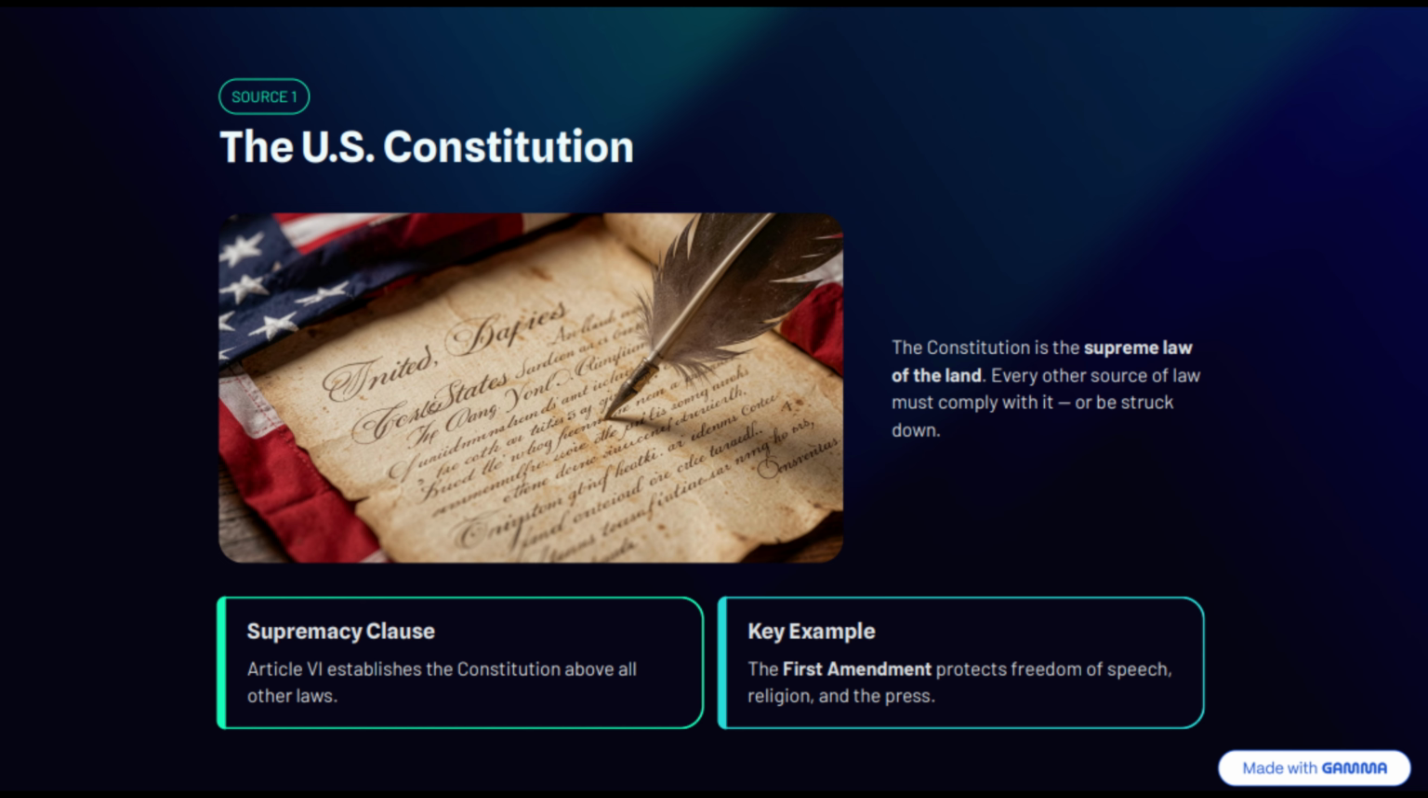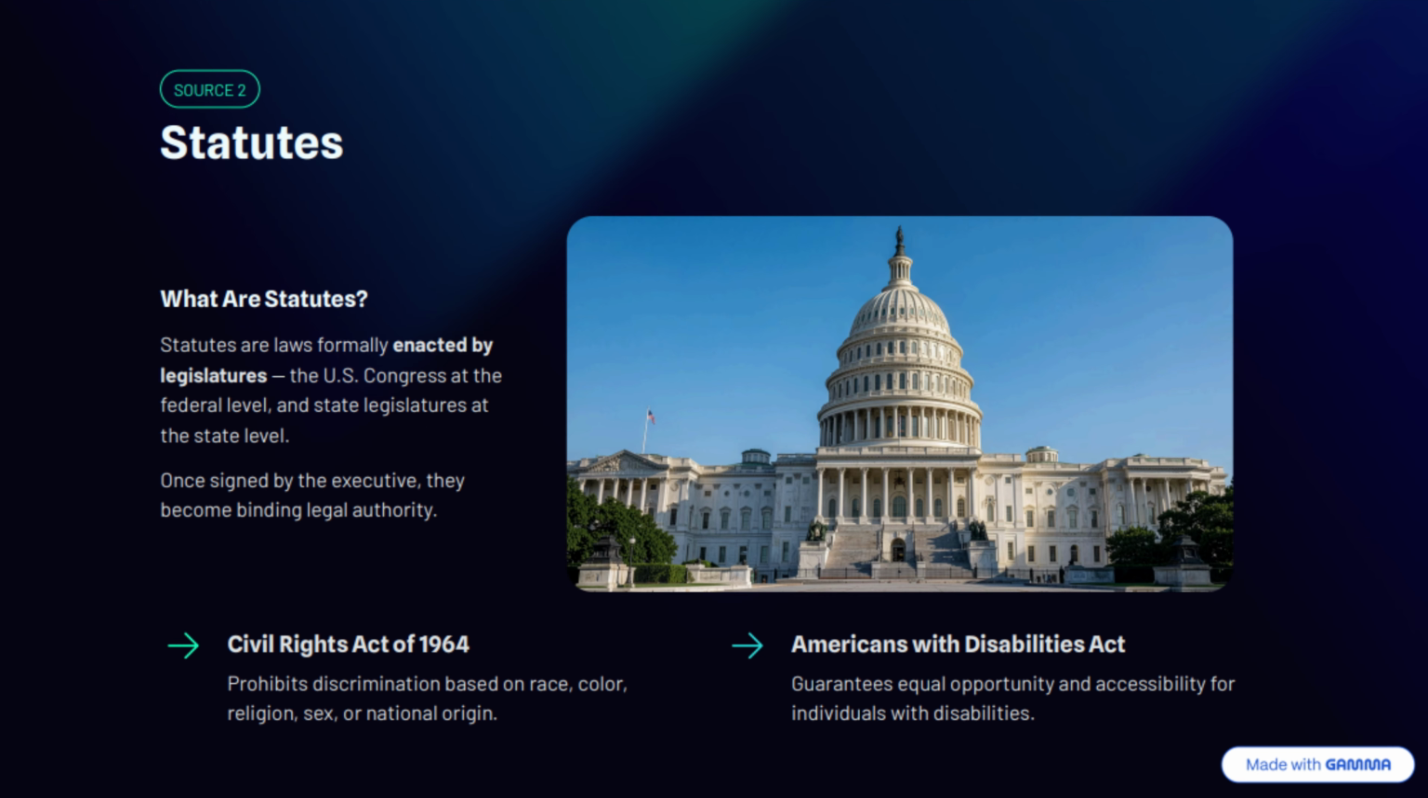The second source of law is statutes. Statutes are laws enacted by legislative bodies. At the federal level, these laws are passed by Congress. At the state level, they are enacted by state legislatures. Examples include the Civil Rights Act, the Americans with Disabilities Act, and federal tax laws. Whenever legislators vote on a bill and it becomes law, that law is called a statute. Statutes govern many aspects of everyday life, including employment, education, business, and criminal law.